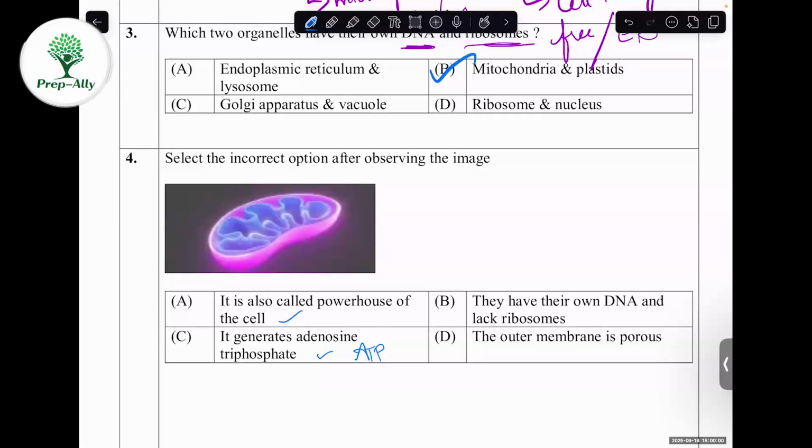If you take the fourth option, D, the outer membrane is porous. Everyone knows that mitochondria have two layers, an outer membrane and an inner membrane. The outer membrane is porous, and the inner membrane has different foldings. So the statement is correct. Because the question asked is to select the incorrect option, option B is the answer.